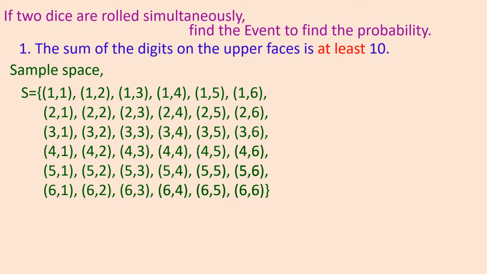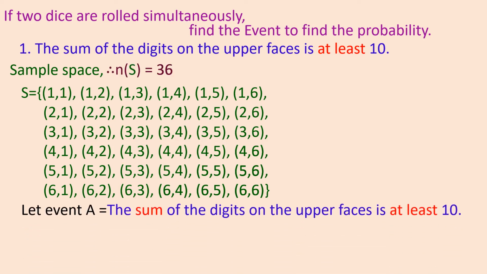It will not give you more than 12, because the last one is 6 and 6, which added gives 12. So let us see which results give at least 10 as the sum on both faces.